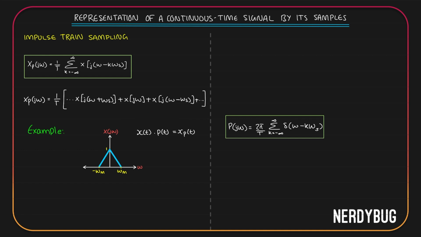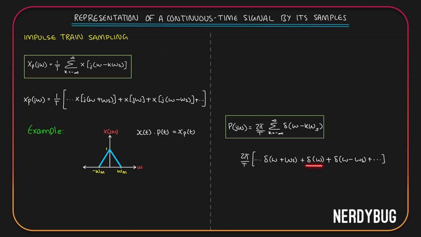So if you take the summation, basically you will be getting 2 pi by T times, if I give k equals minus 1, I'll get delta of omega plus omega s. If I give k equal to 0, I get delta of omega. Plus if I give k equal to 1, I'll get delta of omega minus omega s. It goes on like that until infinite terms.